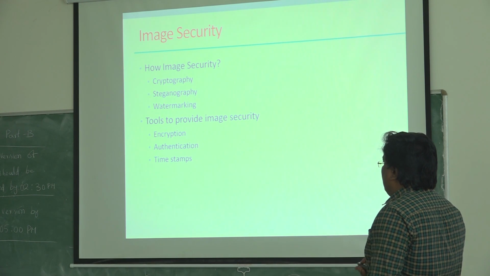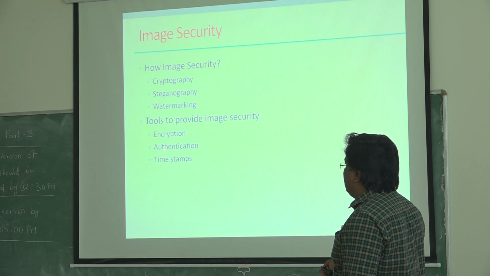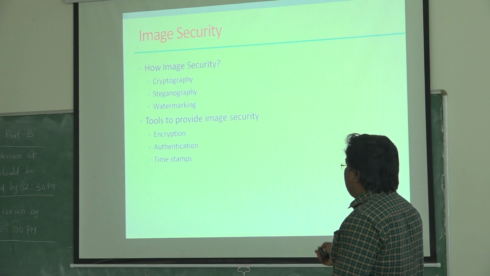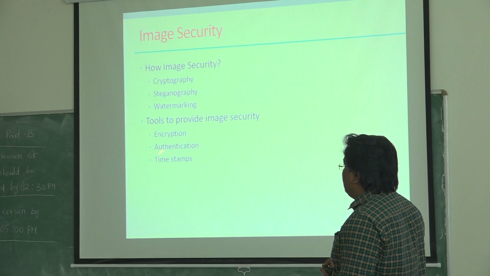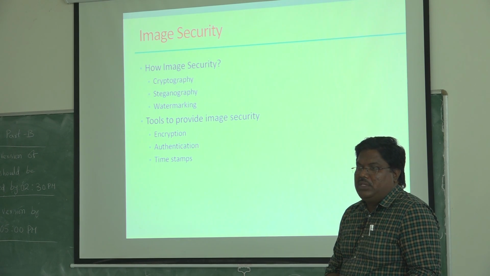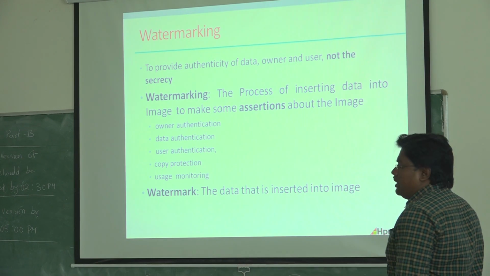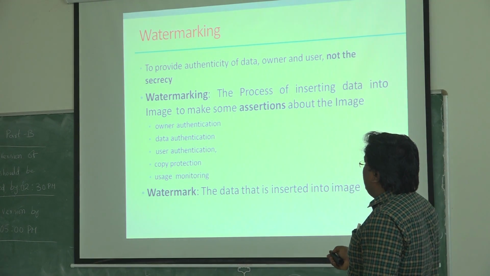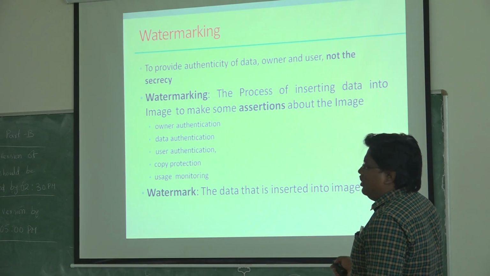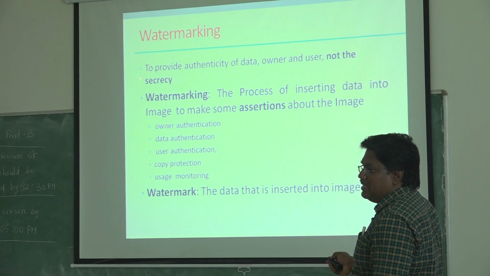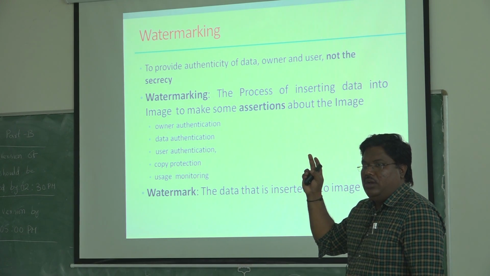So now, what are the tools to provide image security? One is encryption, authentication, and timestamp. In this case, we are only using watermarking to authenticate whether the image is captured by the user or not. Watermarking is going to provide authenticity of the data, owner and user. It will not go for secrecy. Secrecy is done by two techniques, steganography and cryptography.